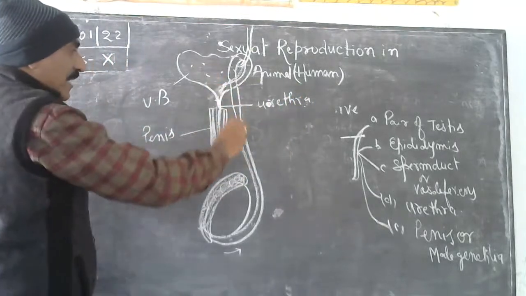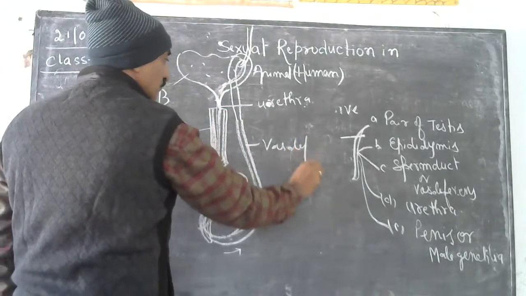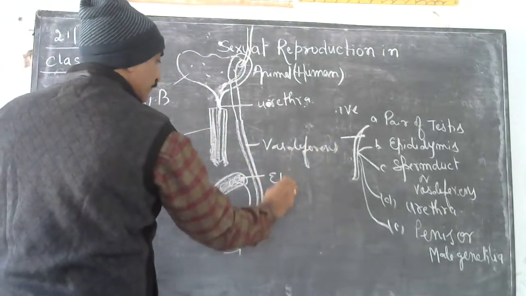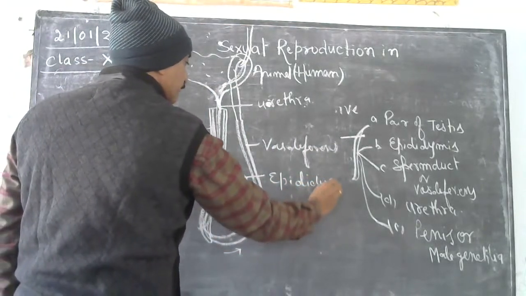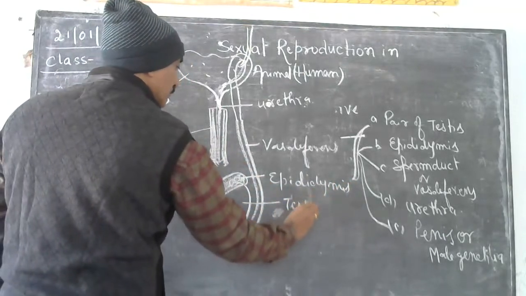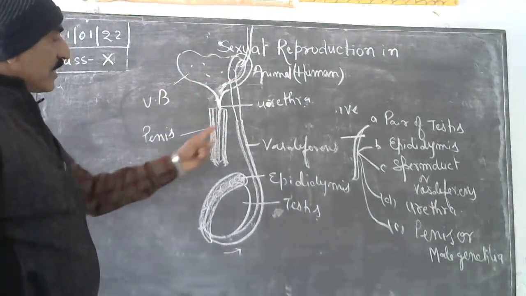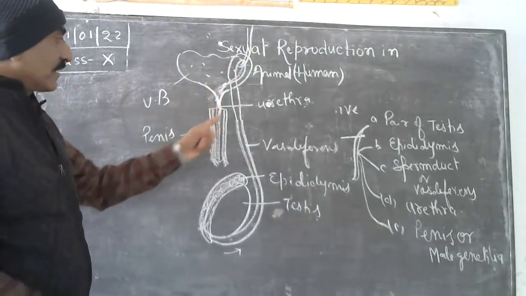This is the urinary bladder. This is the vas deferens. This is the epididymis. And this is the testis. Okay, so this is the reproductive one. It remains in pair. एक पेयर में होता है. हम एक पार्ट का दिखा रहे हैं.